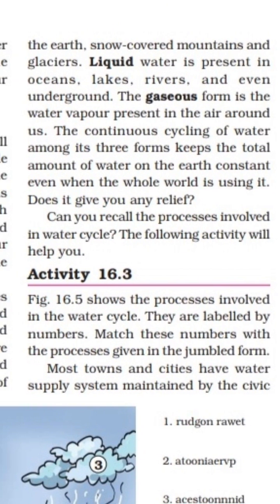three forms keeps the total amount of water on the earth constant, even when the whole world is using it. And this continuous cycling of water among the three forms keeps the total amount of water on the earth constant, even when the whole world is using it.